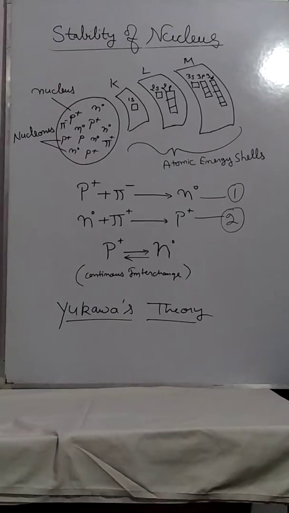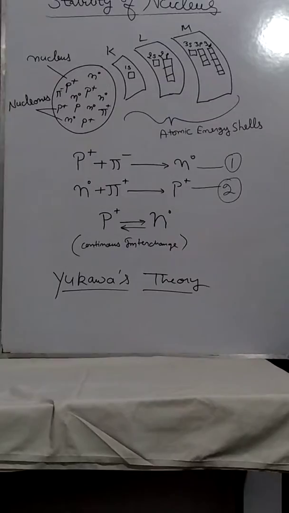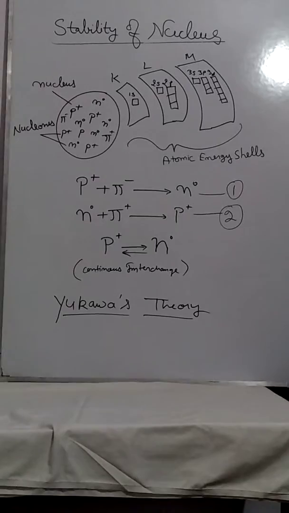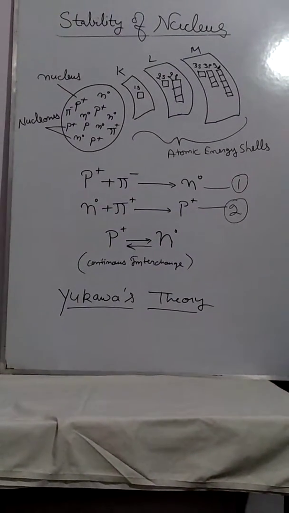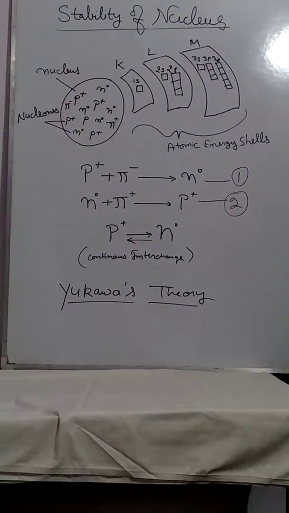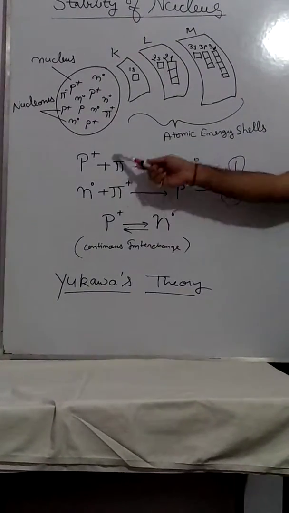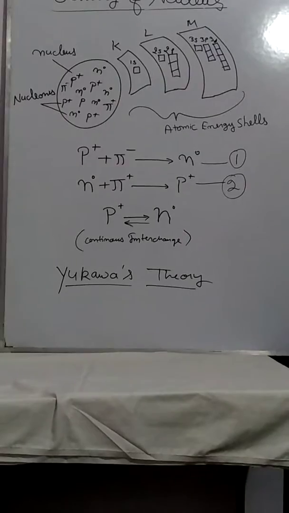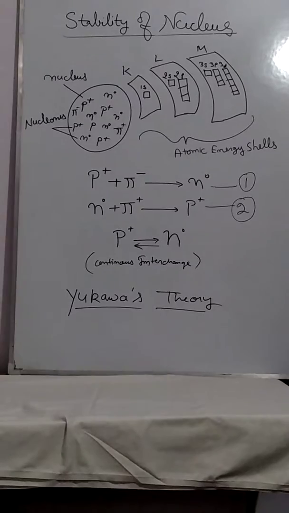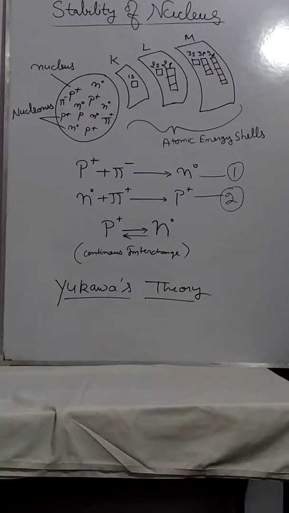Yukawa gave the example of two dogs holding a single bone, thus getting attached to each other. That is, the bond which works between these two dogs is a bone. In the same way, here he took the dogs in the form of protons and neutrons, and they are attached to each other due to the bone. It is the grip of the bone, that is the positively and negatively charged mesons, which makes these nucleons stay together, to reside together in a small space with a very high density.